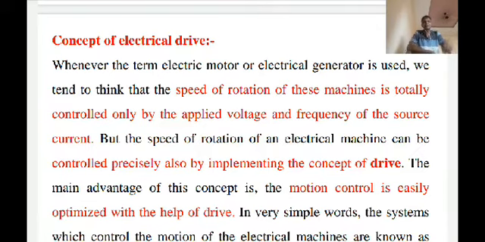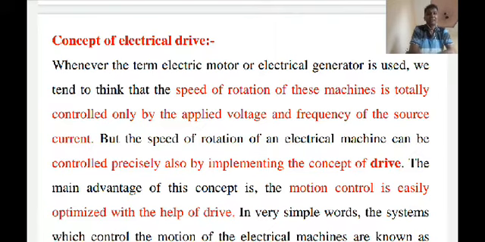Basically, motion control is required in a large number of industrial and domestic applications like transportation systems, rolling mills, paper machines, textile mills, machine tools, fans, pumps, robots, washing machines, etc.